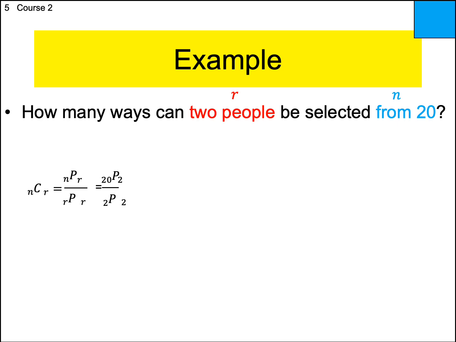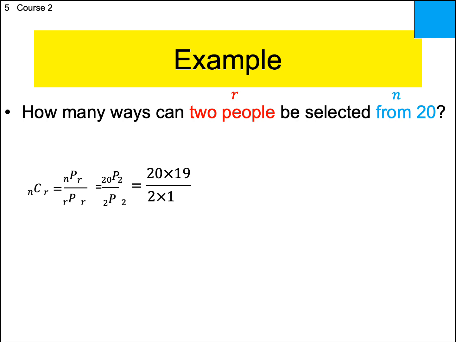The numerator first. So 2 choices starting with 20. So it'll be 2 numbers, 20 and then 19. Right? See how that works? I'm just choosing 2 numbers. That's what the 2 means. But I'm starting with the number 20. So 20, 19. On the bottom, it's always a factorial. Right? Start with 2, count down to 1. 2, 1. Okay.